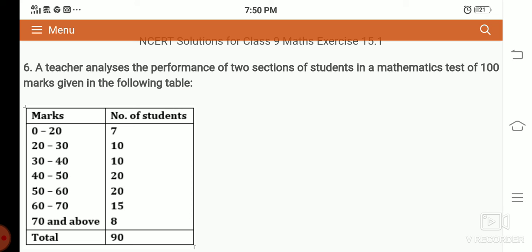Out of 90 students, 7 students have 0 to 20 marks, 20 to 30 marks scored 10 students, 30 to 40 marks scored 10 students, 60 to 70 marks scored 15 students, and 70 and above, that is 80, 85, 90 and 100, are 8 students.